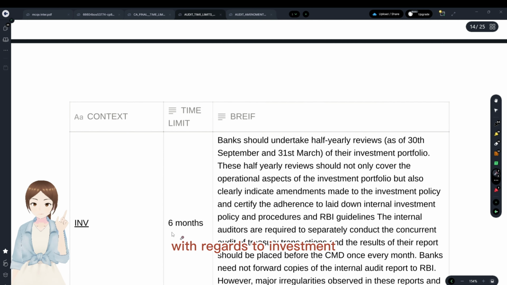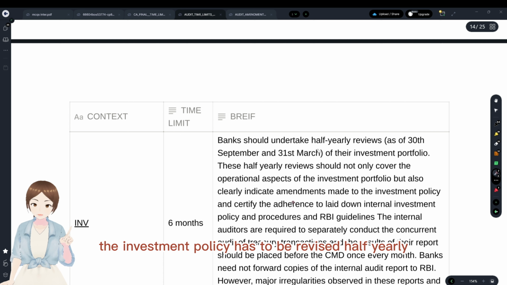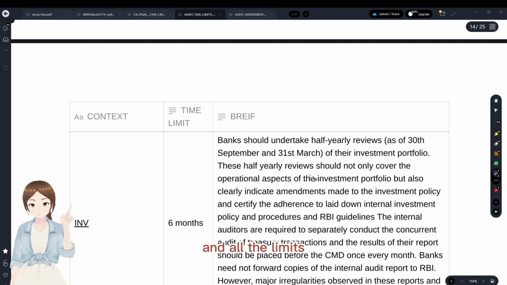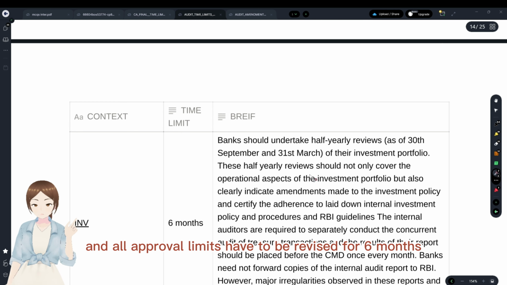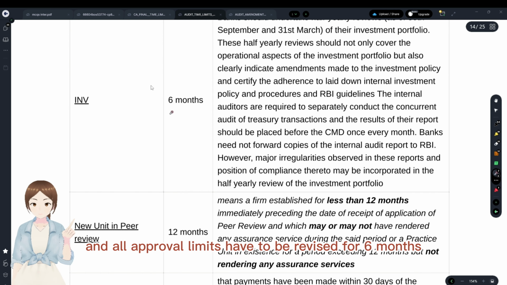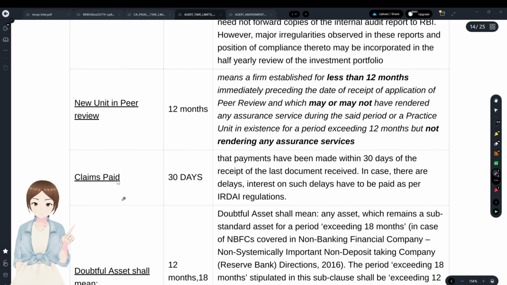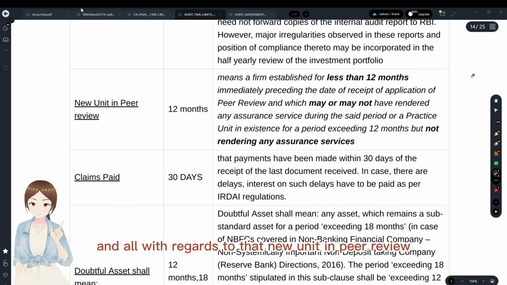With regards to investment, the investment policy has to be revised half yearly. You see, all the investment portfolios and reviews and all the limits and approval limits have to be revised once in 6 months, and the investment portfolio and all with regards to that.